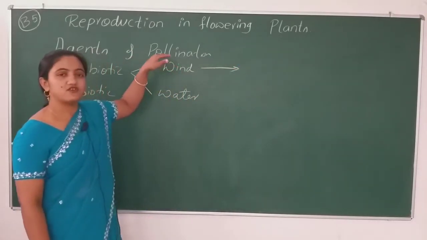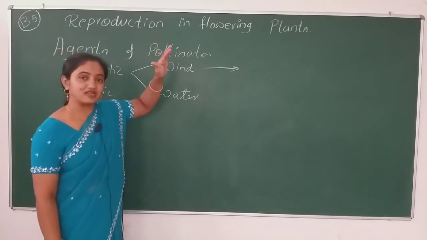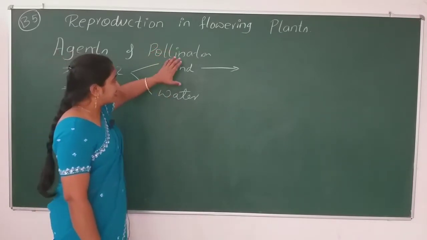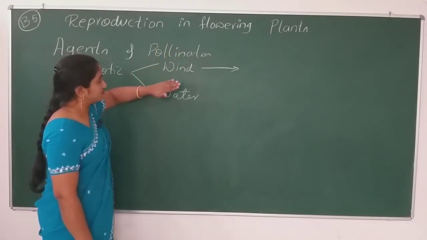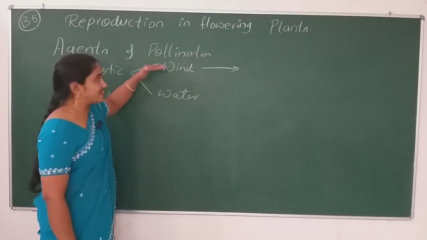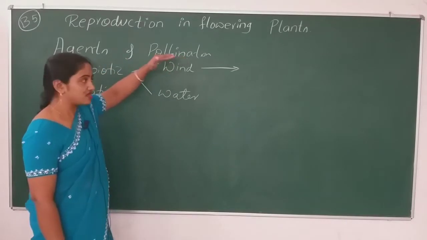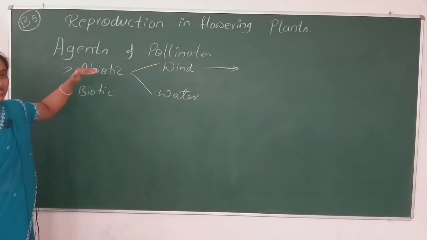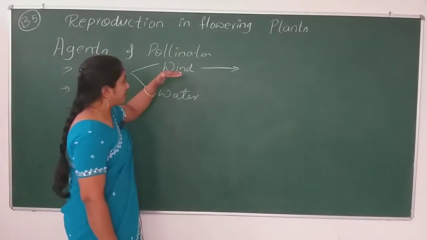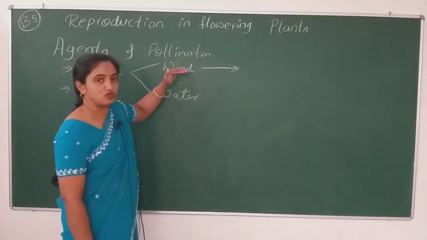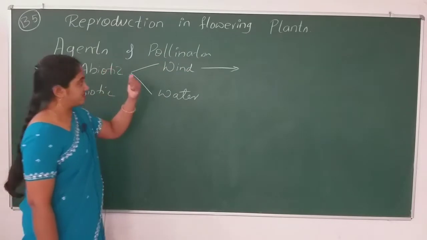There are a number of angiosperm plants in nature, and the majority of plants use wind as an agent of pollination in abiotic pollination. So the wind plays the main role among the abiotic agents of pollination.